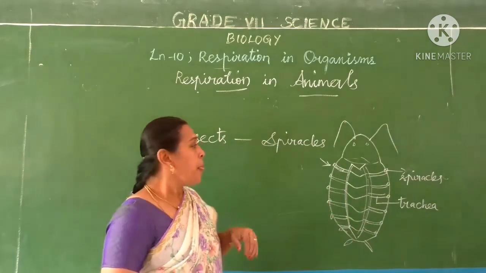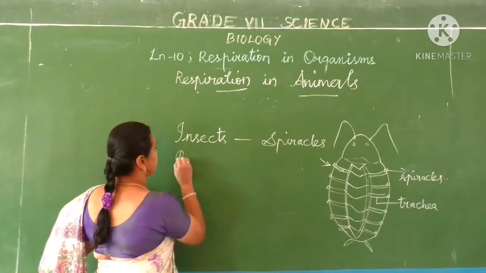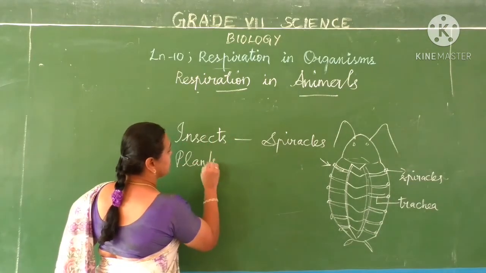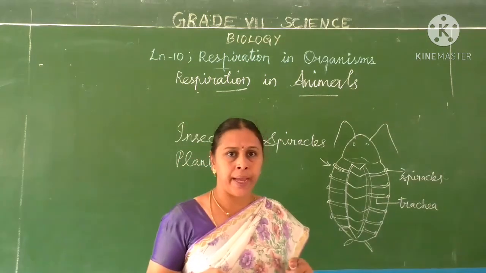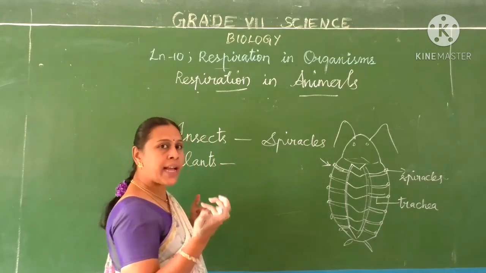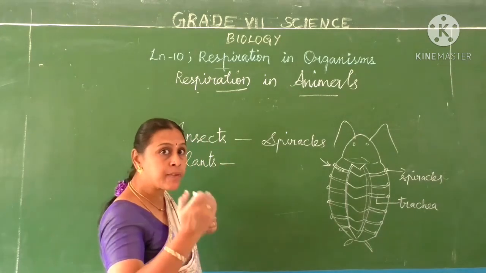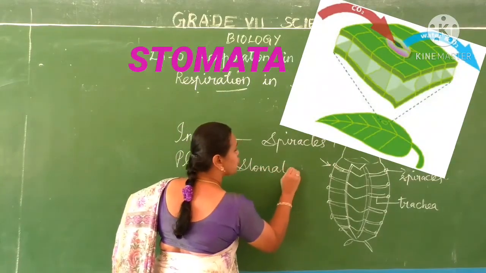Next one, in the case of plants. You know how the plants respire. Where does the exchange of gases take place? In leaves, through stomata.